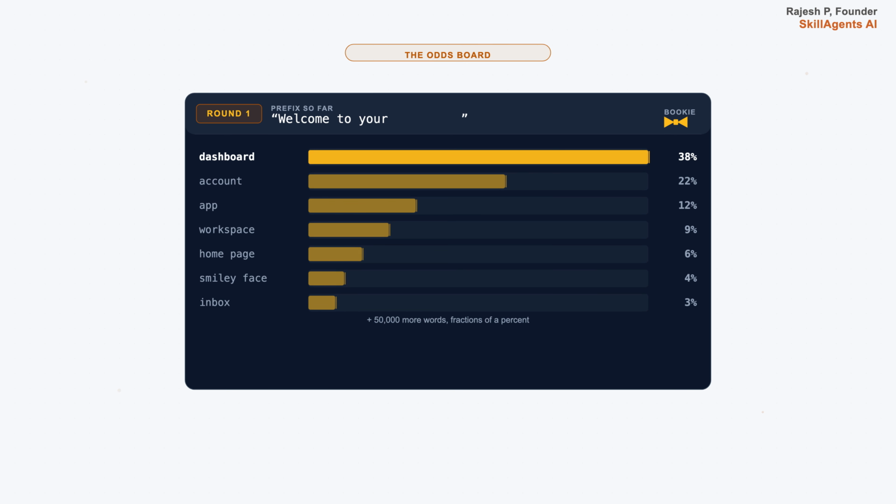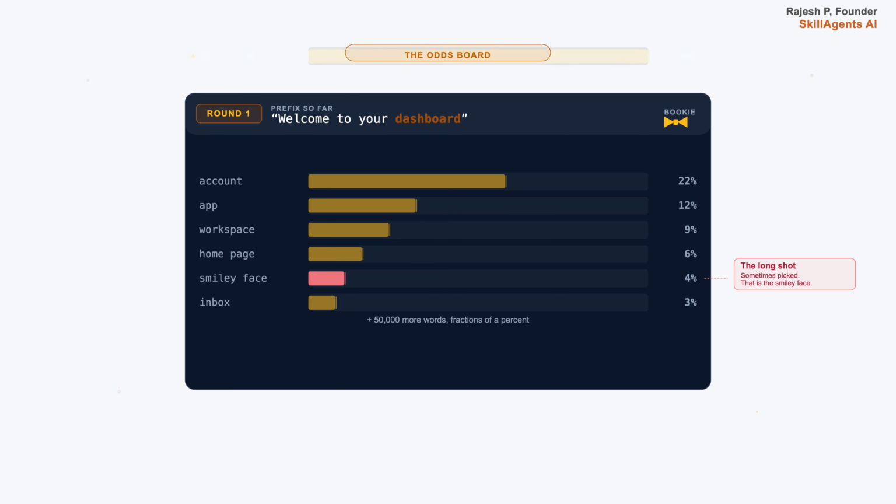at maybe 4%. Hundreds of other words get smaller bars next to them, all the way down to fractions of a percent. The board is just a long list of probabilities over every word the model knows. Then the bookie picks one, usually the favorite, sometimes not. The picked word slides off the board and gets logged into the sentence so far. The board clears. A new round opens with a slightly longer prefix.